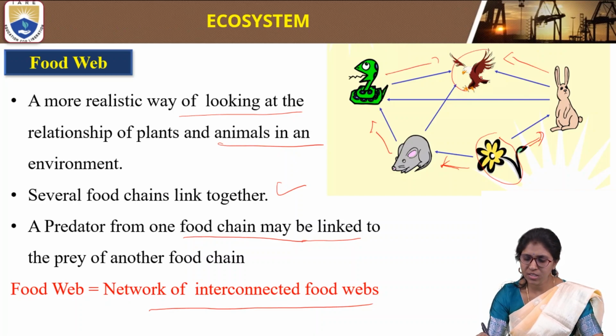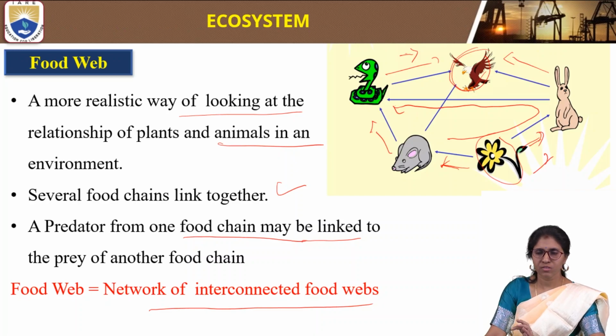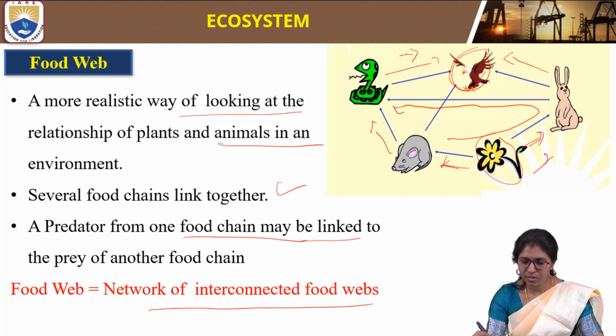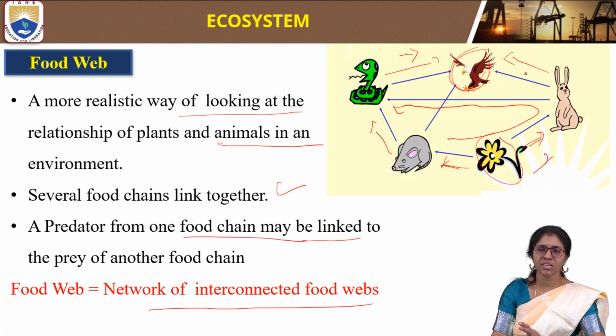In this case, in the first food chain this animal is acting as a primary consumer, while in another food chain it is acting as a secondary consumer. Here we have three chains, and the snake is acting as a primary consumer in one. Like this, we have three to four food chains linked to each other. This is called a food web, where several food chains are linked together.